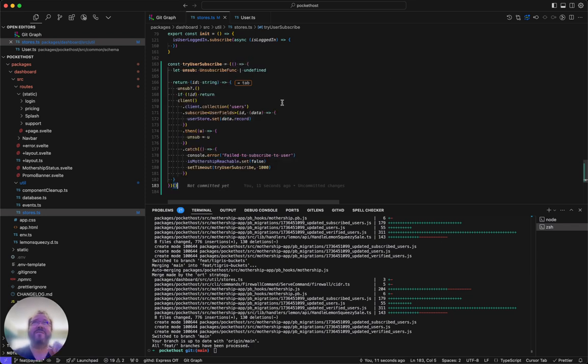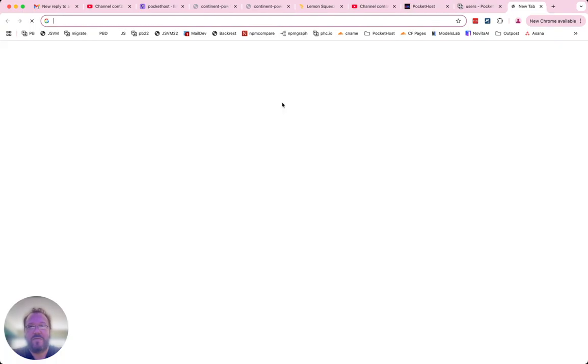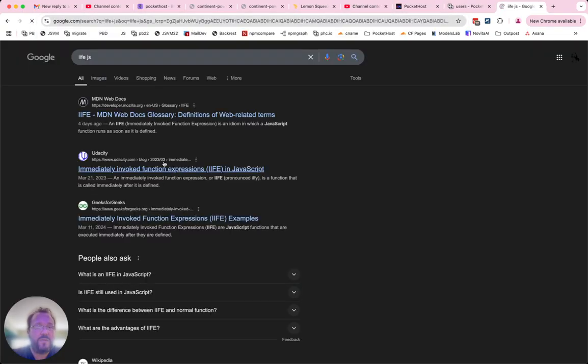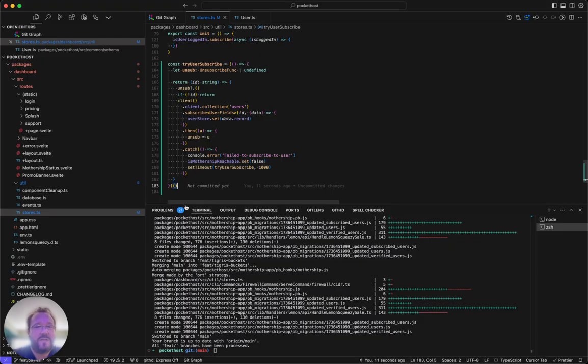IIFE. What does IIFE stand for? I forgot, man. IIFE JS. What is it? Immediately invoked function expression. Yeah, that's what it is. So what this allows me to do is create some sort of like global variables, but just for this function. Anyway, and then it returns this function.